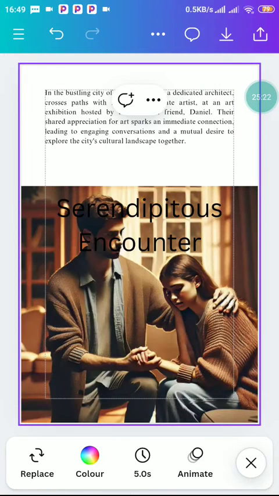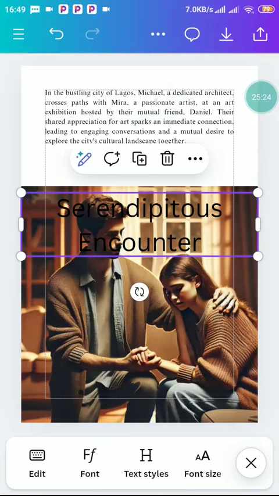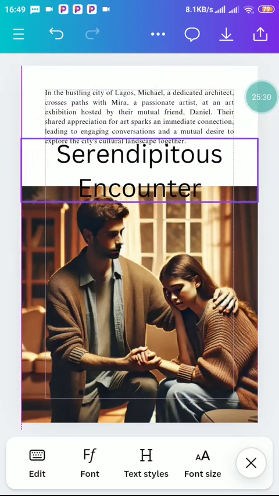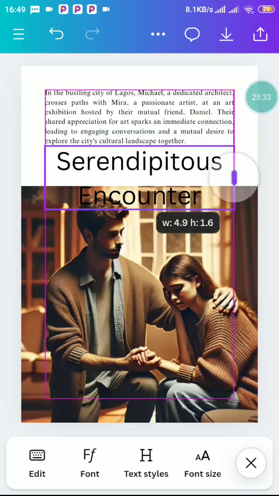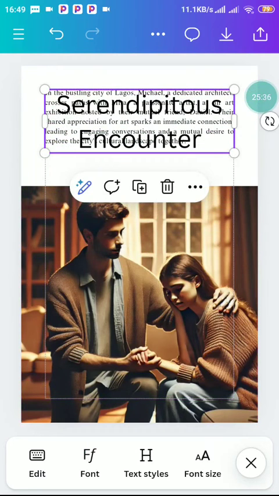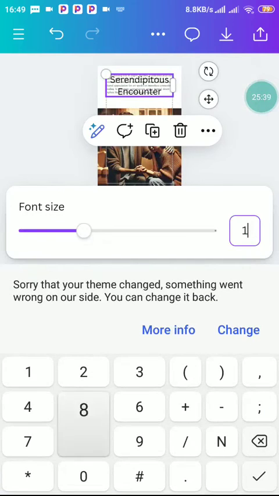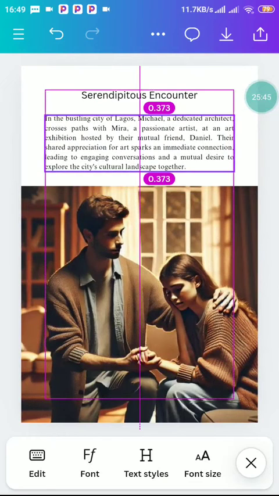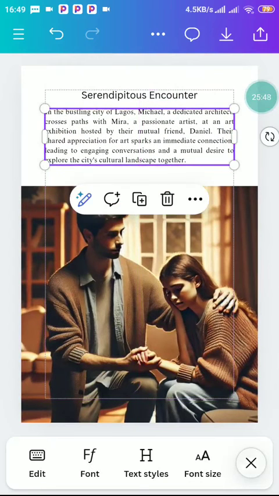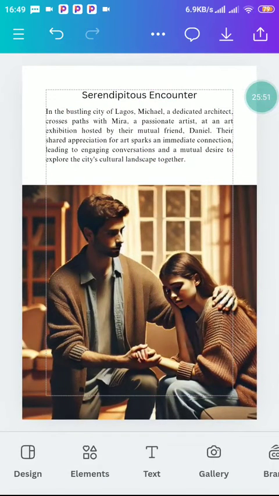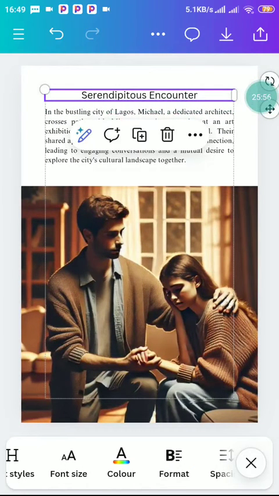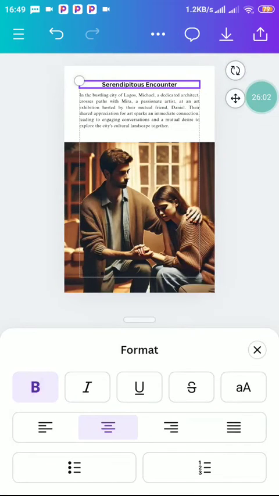Sorry, let's go back to it. It's too big like this, right? It's too big. So now let's reduce. Now it's okay. So now let's change the font size to 18 as well. So now we bring this one down. So this is how to write an ebook, and that is the way we're going to do to all of them. Now you're going to do another thing, make your heading bold, which is your subheading or maybe your chapter title, make it bold. So that is it.